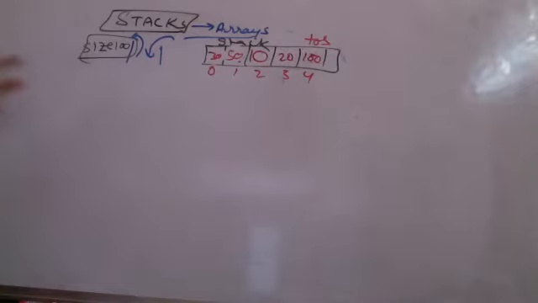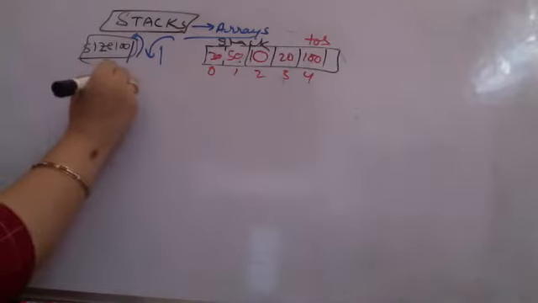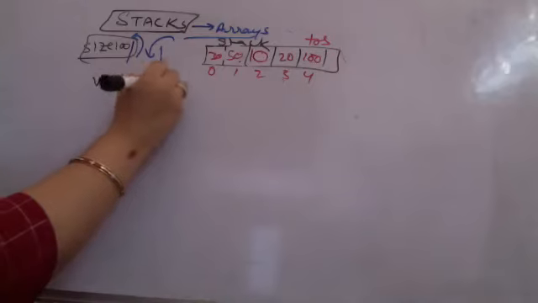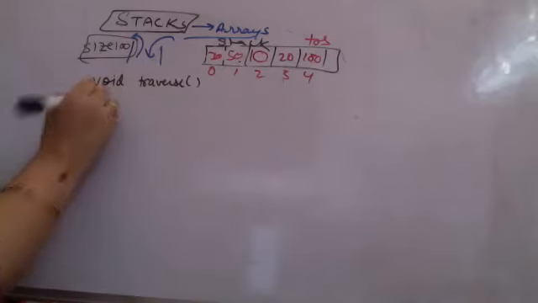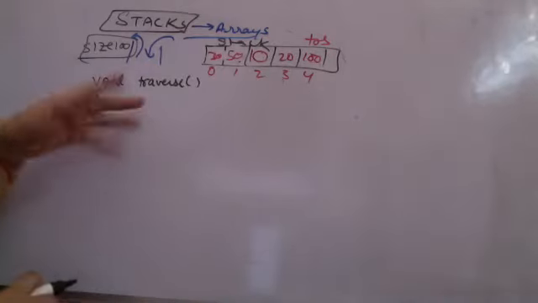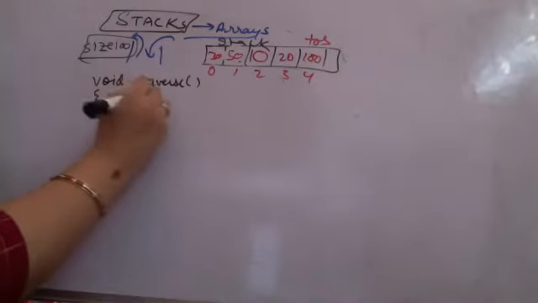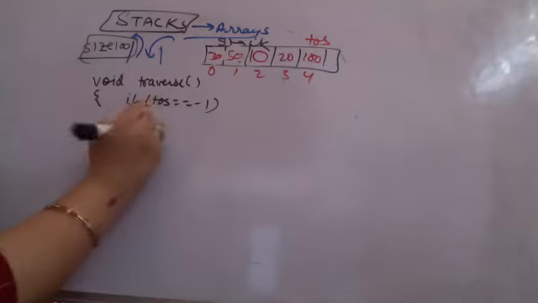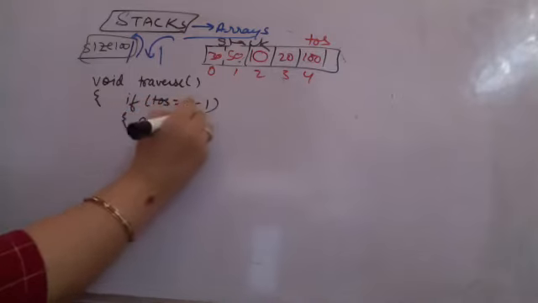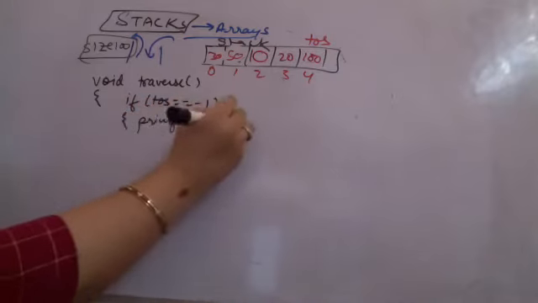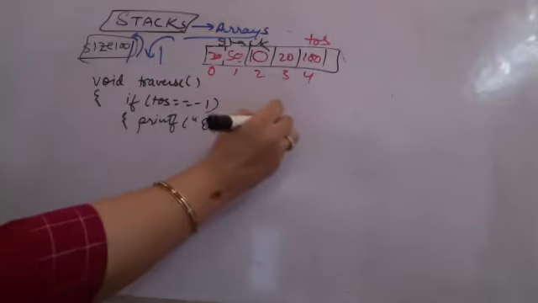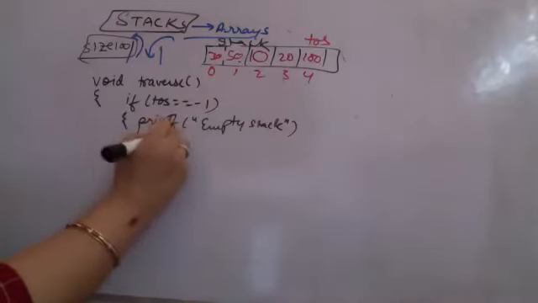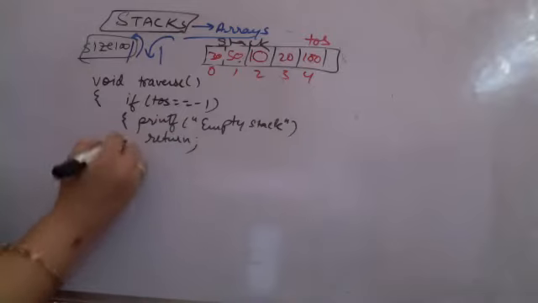Supposedly I want to traverse or print the stack, so I'm having a function say void traverse, void print. You can name anything. So here again, if it is an empty stack, you will not be able to print. So you need to check if top of stack is -1. In that case, you have to print empty stack and you need to return. If that is not the case, then you can perform other things.